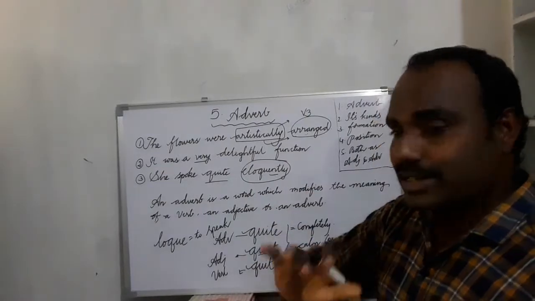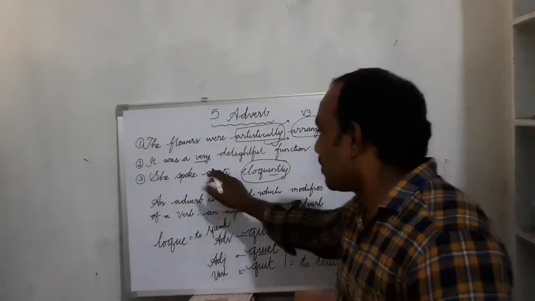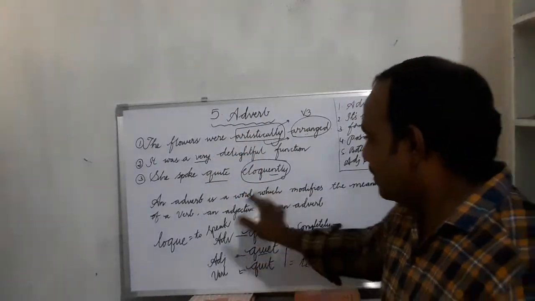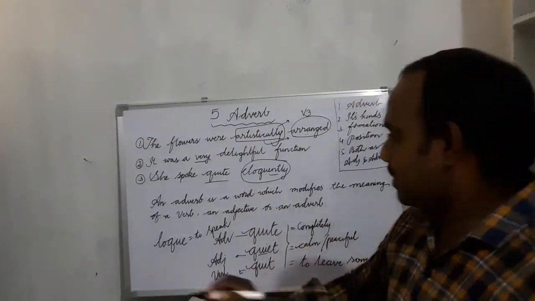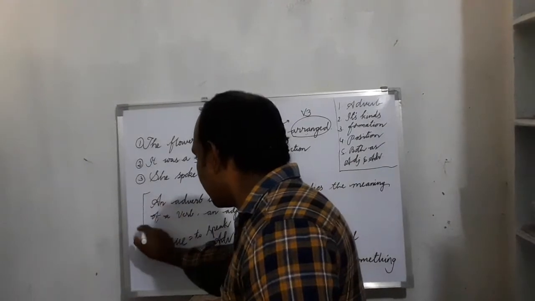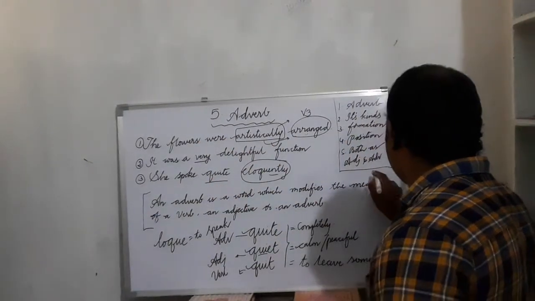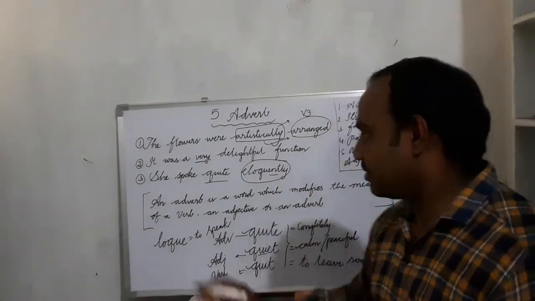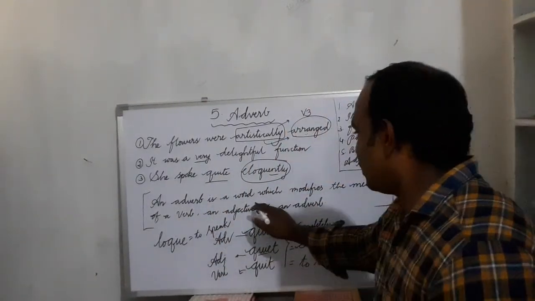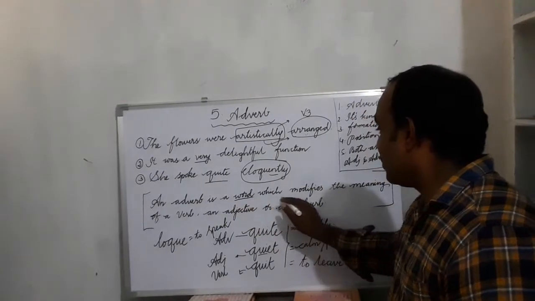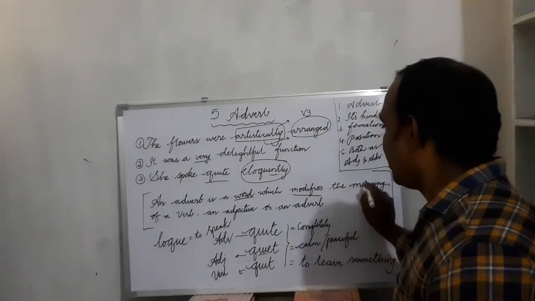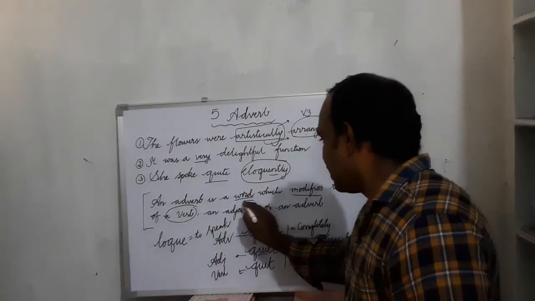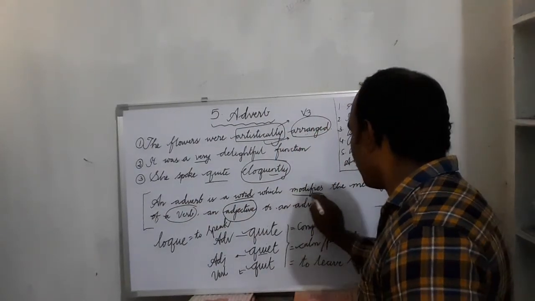But the topic is not an adjective. It is an adverb. Here, this word is talking. Okay, once have a look at these sentences. We'll see what is an adverb first of all. Once observe the information kept in the brackets. You see, an adverb is a word which modifies the meaning of a verb, an adjective, or an adverb.